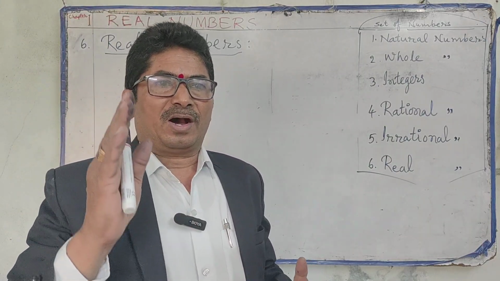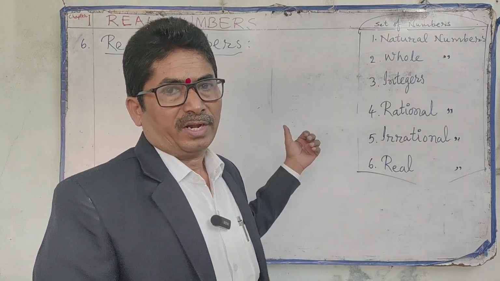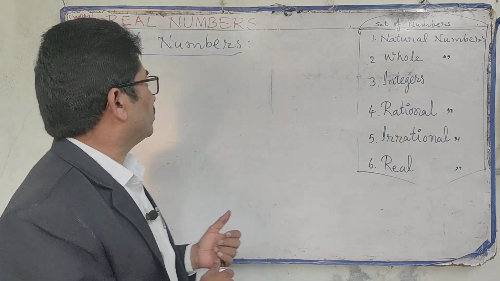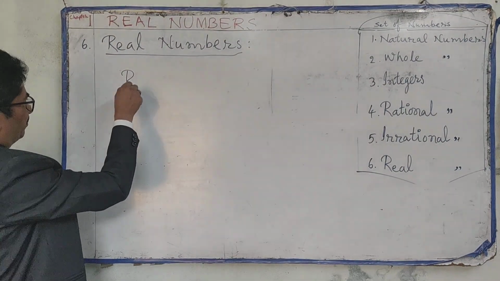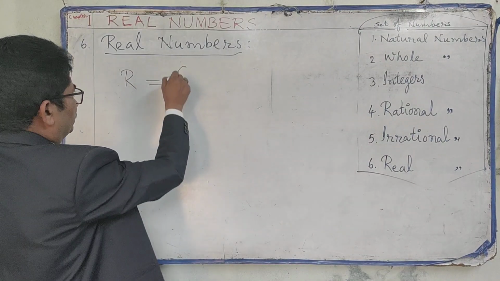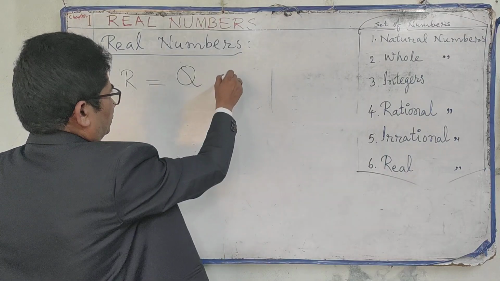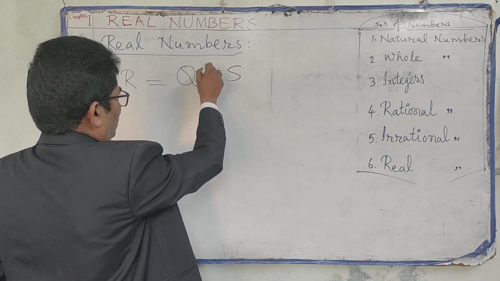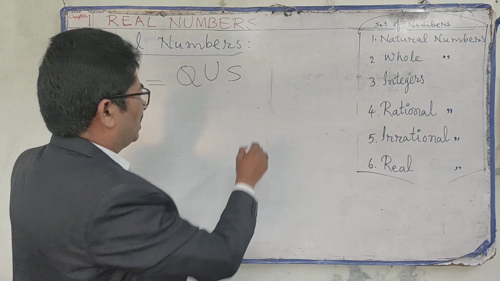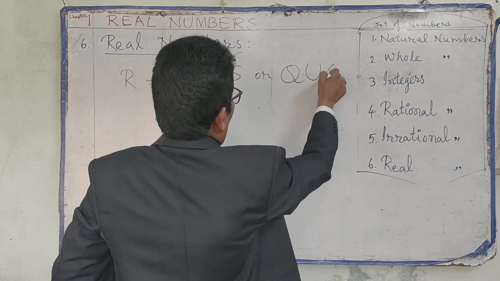The collection of all rational and irrational numbers are called real numbers. Real numbers are denoted by the letter R. R is equal to the collection of all rational numbers Q and irrational numbers, Q union Q dash.